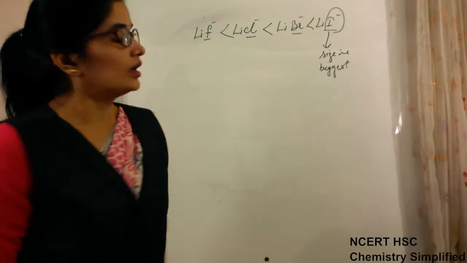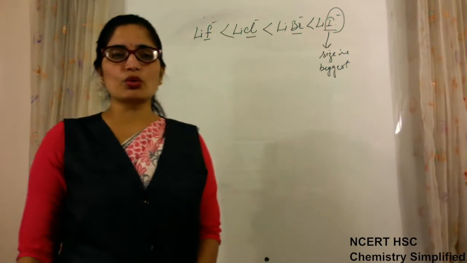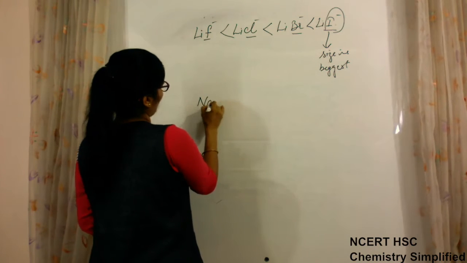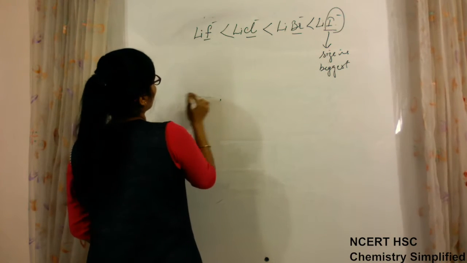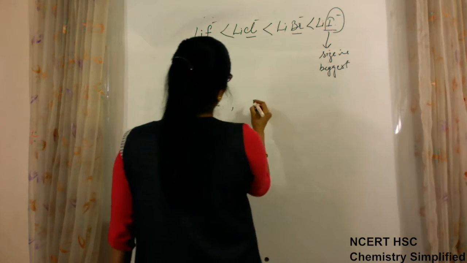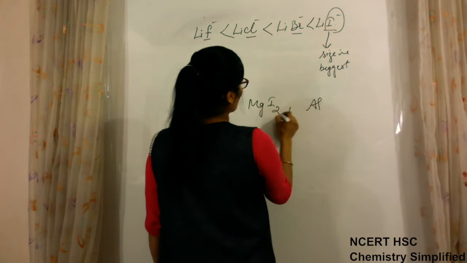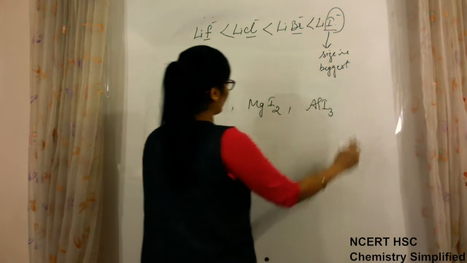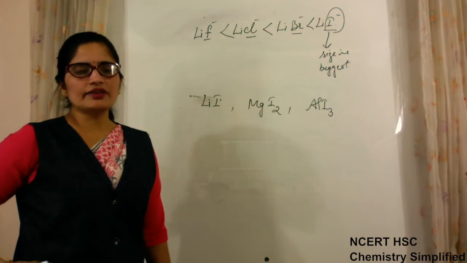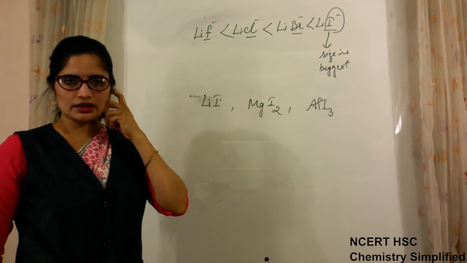Okay, now if iodine has bigger size and more tendency to get polarized, then if we compare lithium iodide, magnesium iodide and aluminium iodide, the anion is kept the same, and we have to find out which has more covalent character in the bond.